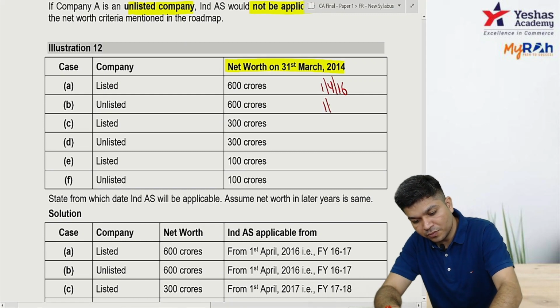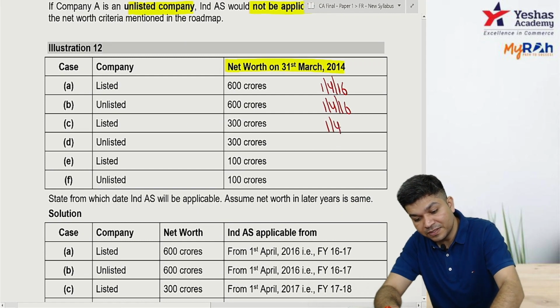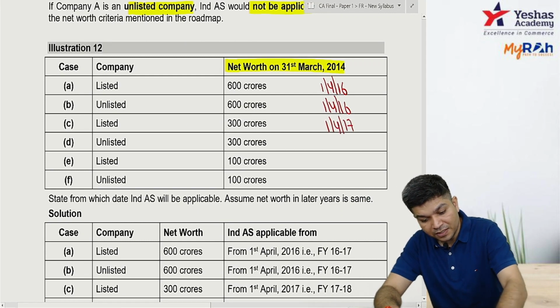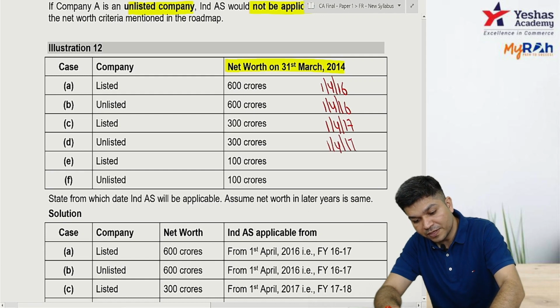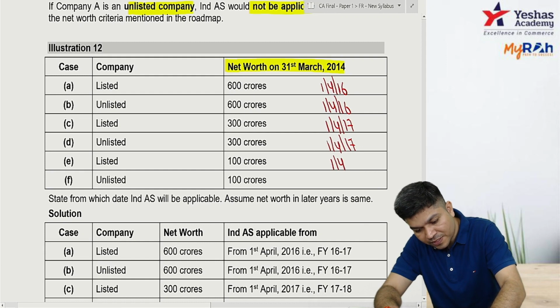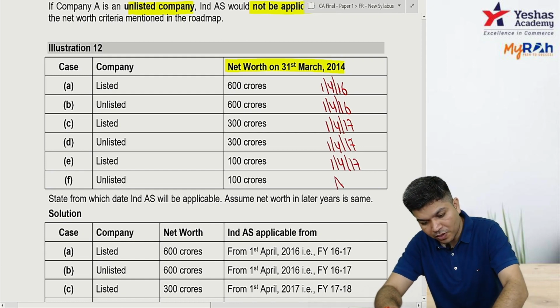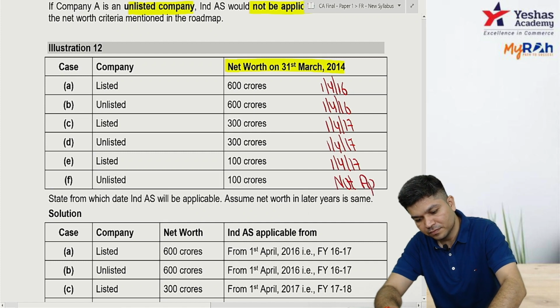Unlisted also, more than 500 crore, is 1416. Okay, listed 300 crore, 1417. Unlisted 300 crore, 1417. Listed 100 crore, still 1417, all listed. Unlisted 100 crore, not applicable.